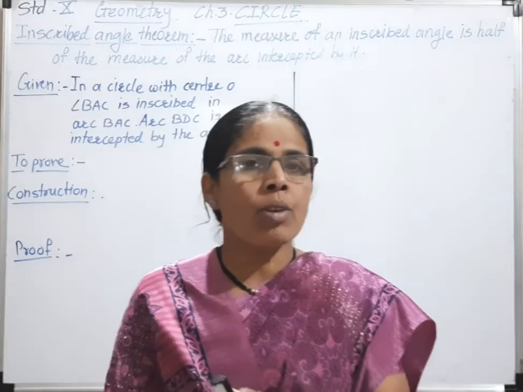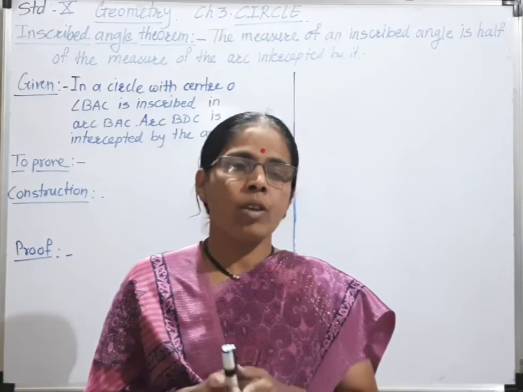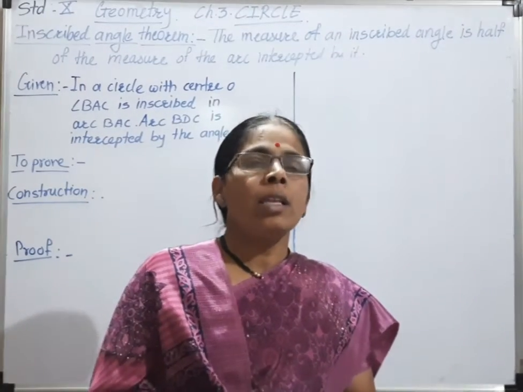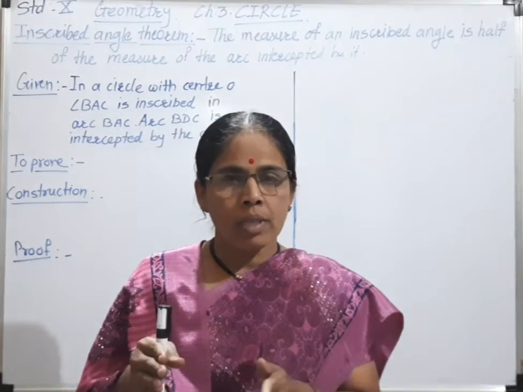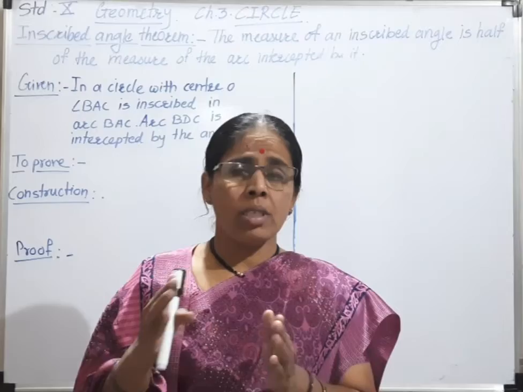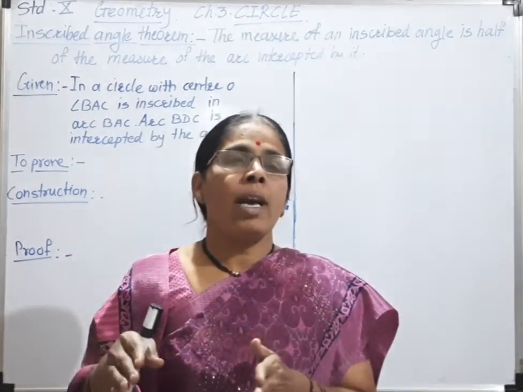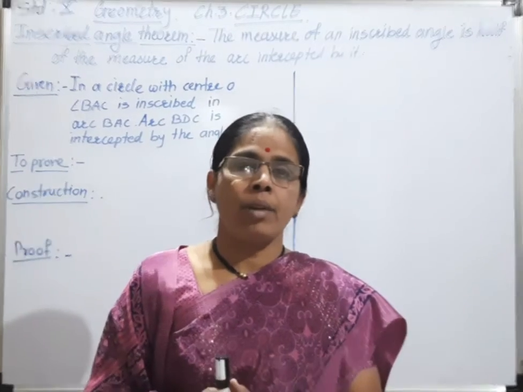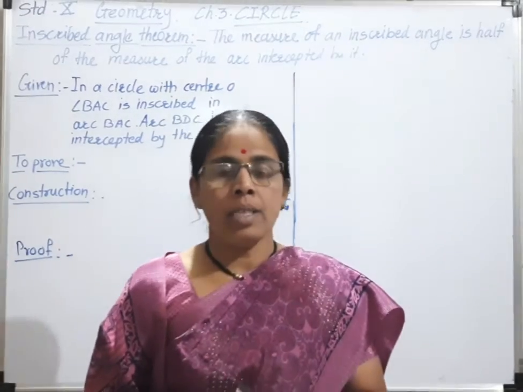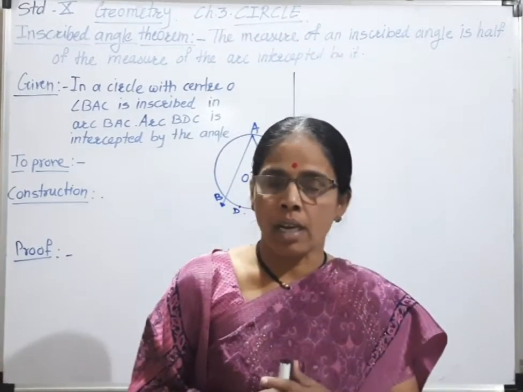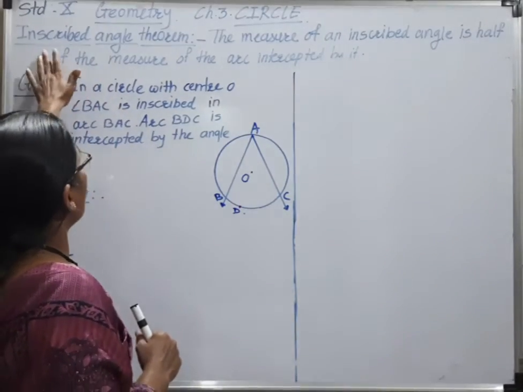So what does inscribed angle mean here? If the vertex of that angle is on the circle, then that angle is inscribed by that arc only. But the part of the circumference of the circle which is between these two arms of the inscribed angle, that is the intercepted arc, and this arc is double the inscribed angle, meaning the inscribed angle is half of the intercepted arc, and this only we are going to prove in this theorem. Now the theorem is the inscribed angle theorem.